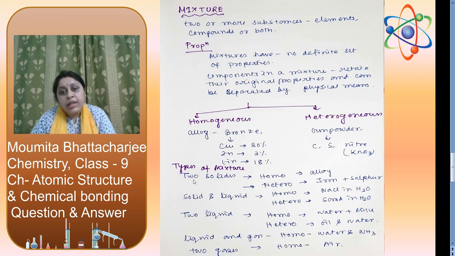Types of mixture: a mixture of two solids. One example of a homogeneous mixture is an alloy, another heterogeneous, iron plus sulfur. Mixture of one solid and one liquid: homogeneous mixture will be sodium chloride, that is table salt, dissolved in water, and a heterogeneous mixture will be sand in water. We can see that sand cannot be dissolved in water. Two liquids: homogeneous, water plus milk, water plus alcohol, but heterogeneous will be oil and water. Oil and water are immiscible. Liquids and gases, homogeneous: water and ammonia. Two gases, homogeneous mixture: air. Air is a mixture of many gases.